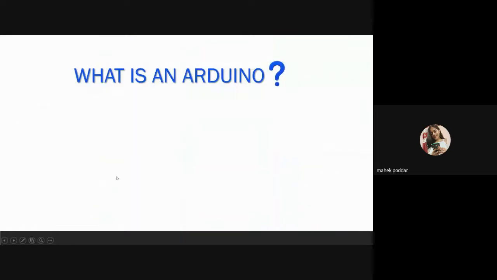Now, again, the question goes to the audience. What is an Arduino? What comes to your mind when I say the term Arduino? It's fine if you don't know, you can just guess. Anyone? It's a microcontroller. Okay, a microcontroller is present in an Arduino. It's an integrated chip. It's a microcontroller which can be coded to serve a specific purpose. Yeah, okay. That also says something.